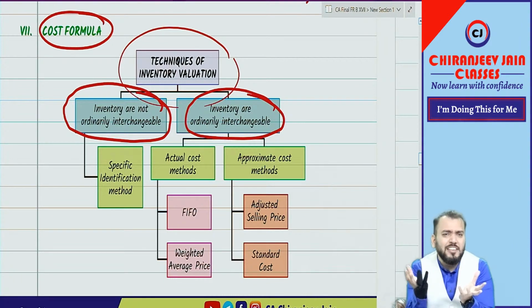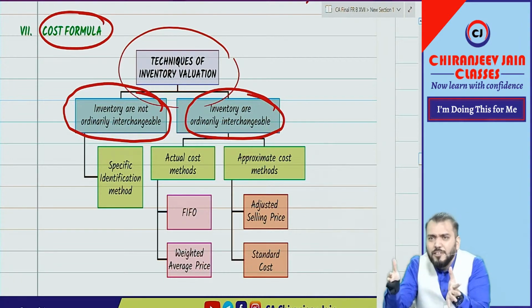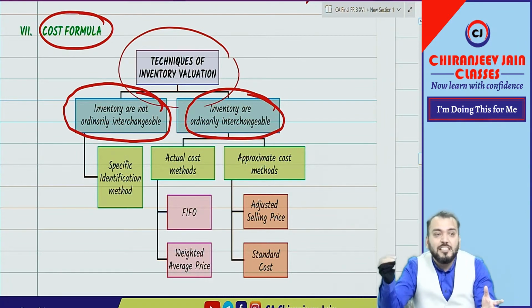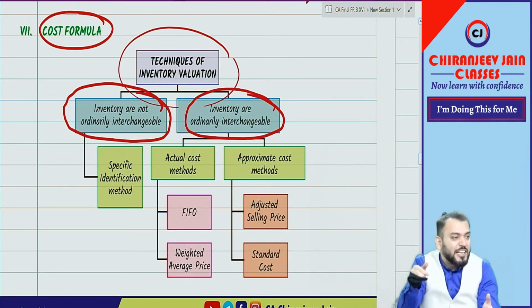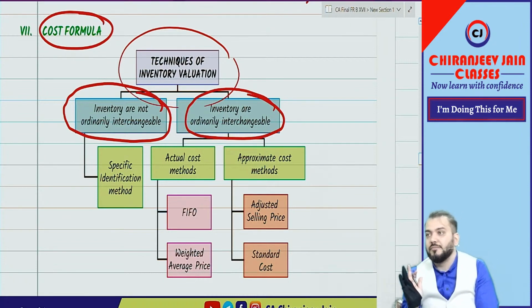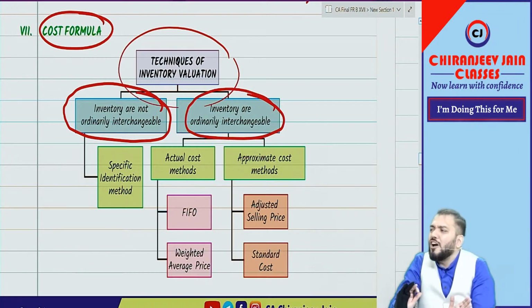For example, jewelry. Even if you are in the gold ornaments business, every ornament will be different as per the specification given by the customer. So this is for items which are expensive in nature. What is expensive is not defined. Simply, one item of inventory cannot be interchanged with another item of inventory.